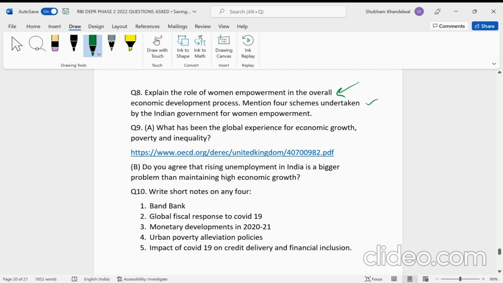Now, question number 9: what has been the global experience for economic growth, poverty, and inequality? Now, again, guys, very interesting question, and again a general question, and you can write the answer in different ways. Now, this is one resource that I found. This was a report by OECD. So guys, do check out this report. I will provide the link in the description of the video as well.